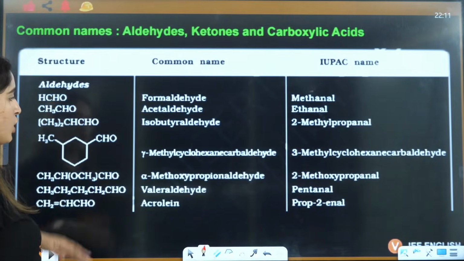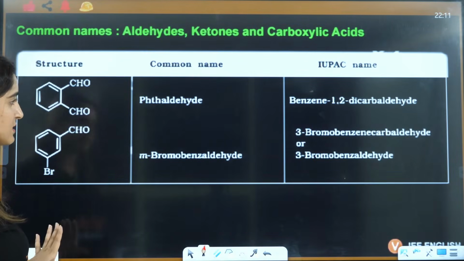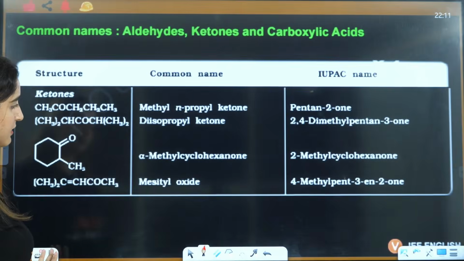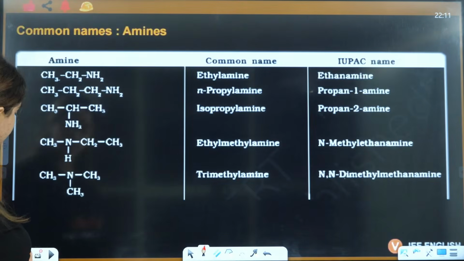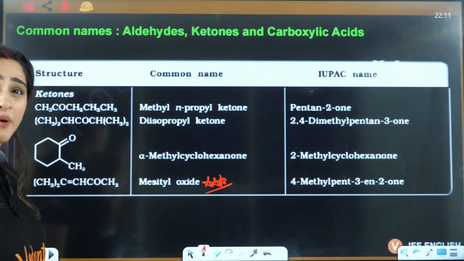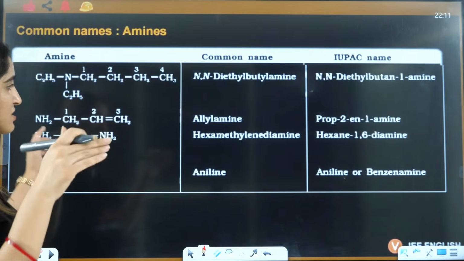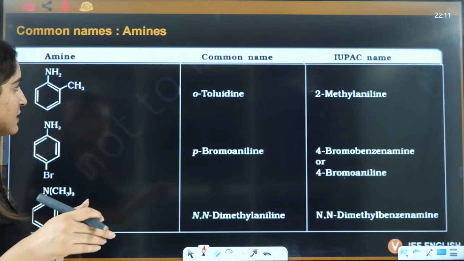So these are all the important names, these are the tables. Then this one is very important, mesityl oxide, all of them. All the PYQs are asked from NCERT only. That's why I have collected all of them here.